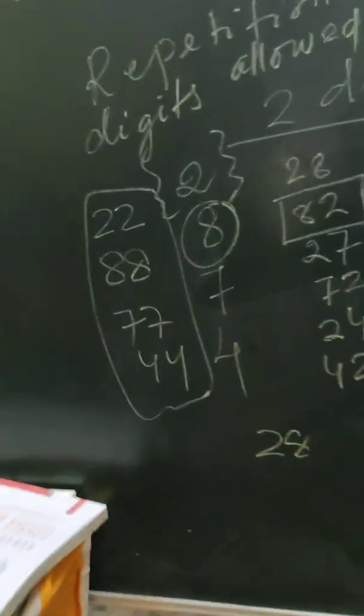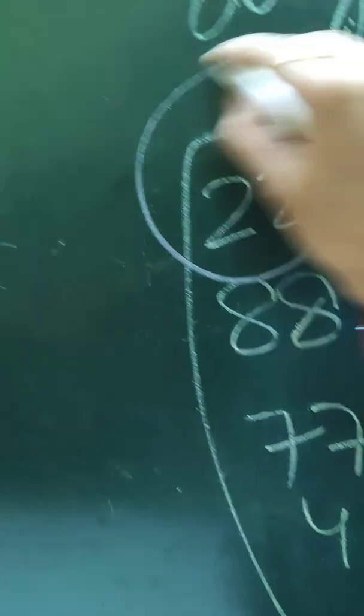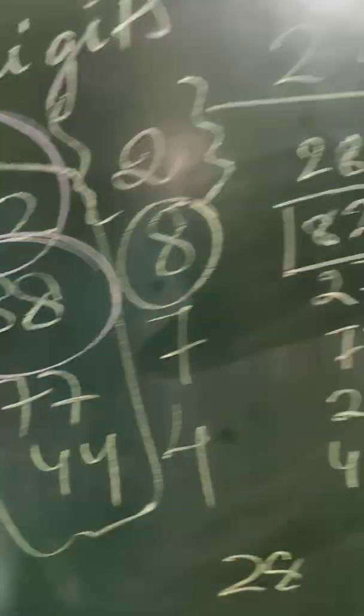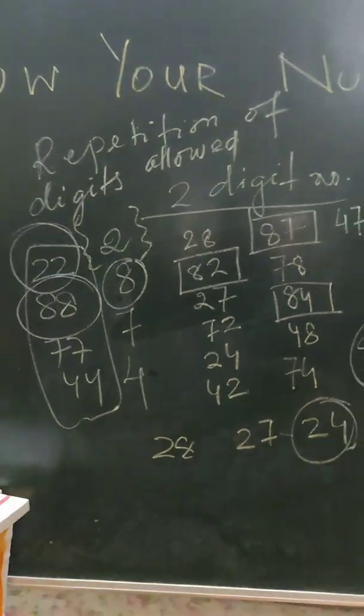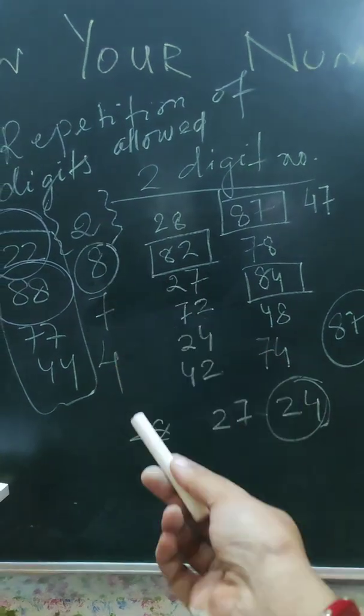As a result of this, now I can tell you which is the smallest and which is the largest number. 22 is the smallest number, while 88 is the largest number. Now this was just a simple thing about how to create the 2-digit numbers out of these 4 digits which